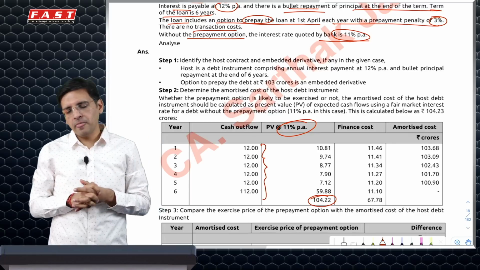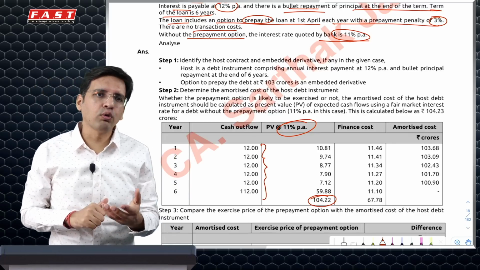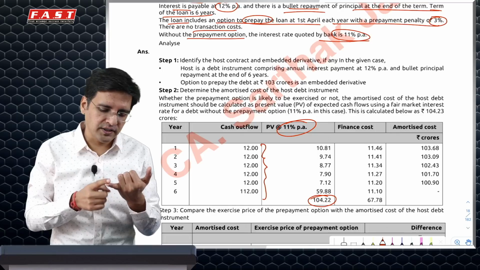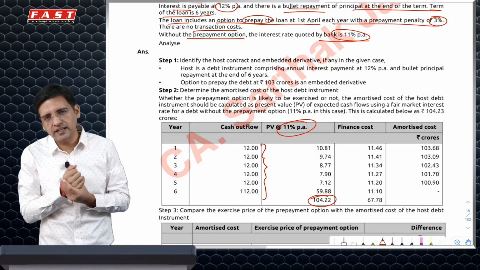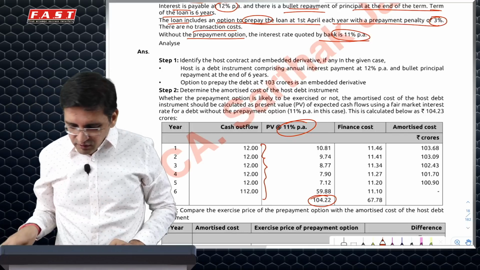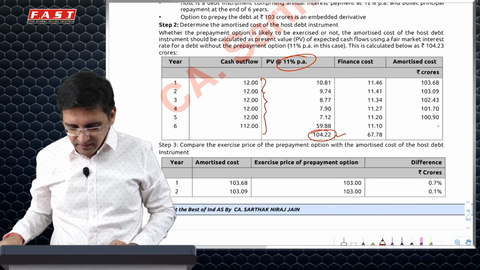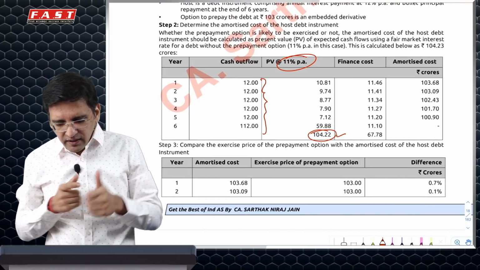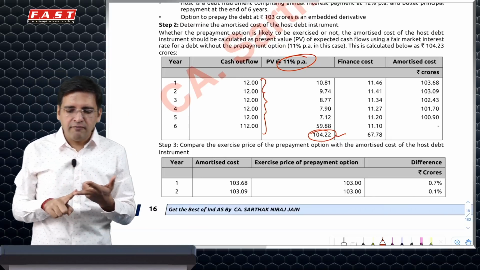That's the logic. Whether I have to do split accounting or not depends on one of the conditions: that the derivative essentially changes the cash flows of the contract significantly. Now let's check whether it's happening or not. If I would have got a loan of 104.22, how would I have accounted for that? I would have recognized it at 104.22, then 11% interest, and then I would have paid 12.